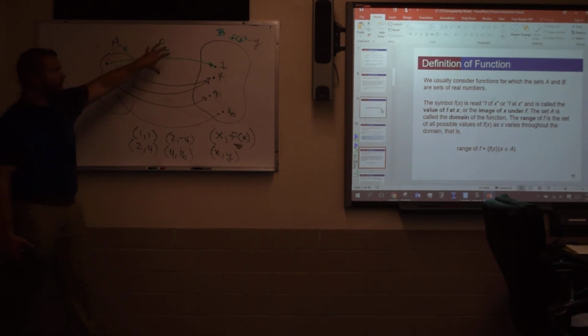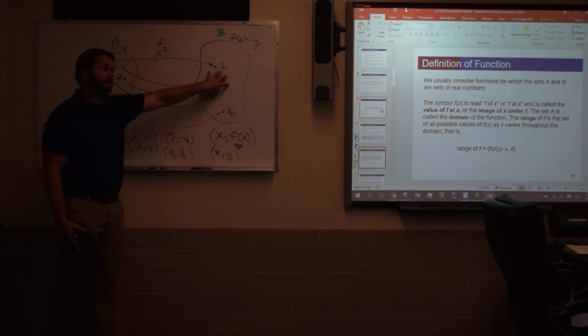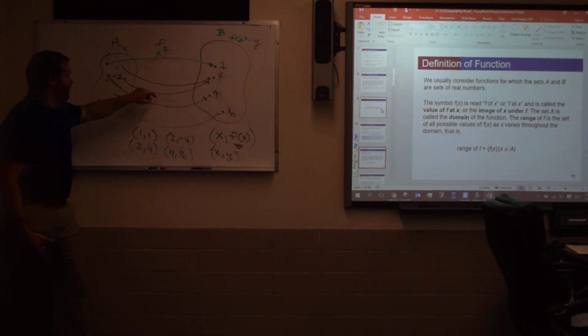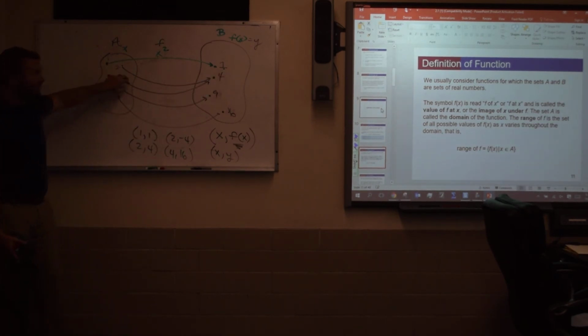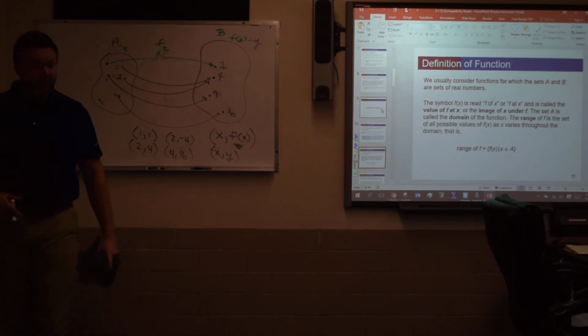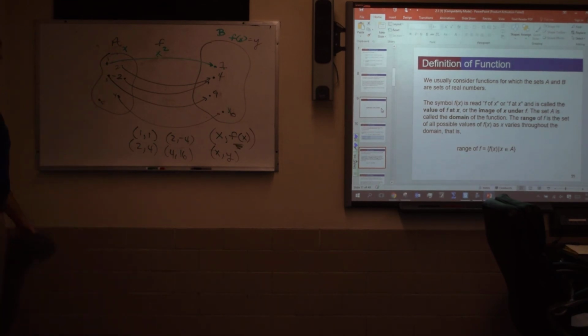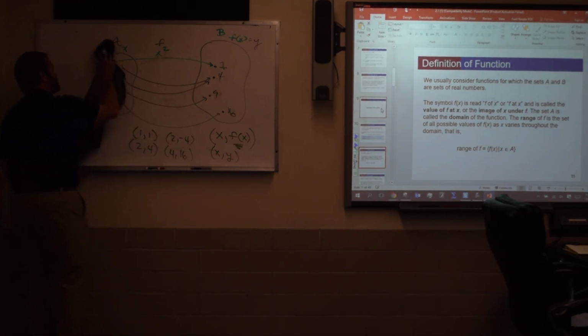And they're going to be paired up with our dependent variable. This 4 depended on what I started with, right? This 9 that I got depended on the 3 that I started with, right? So your dependent variable, or your f of x, is referred to as your range.